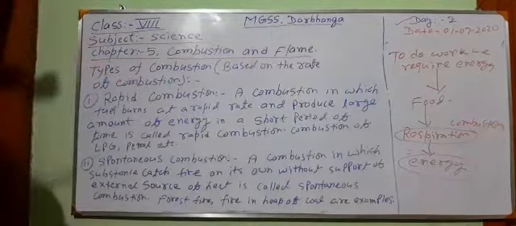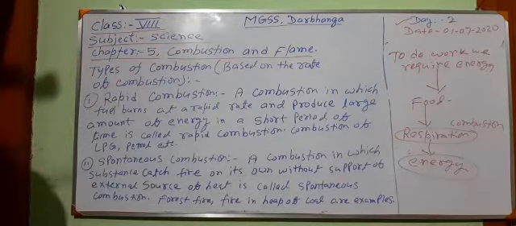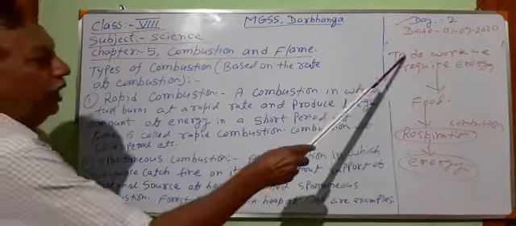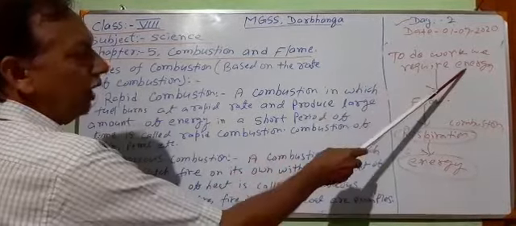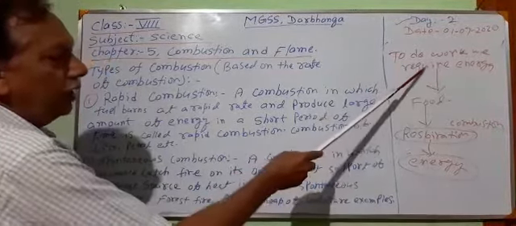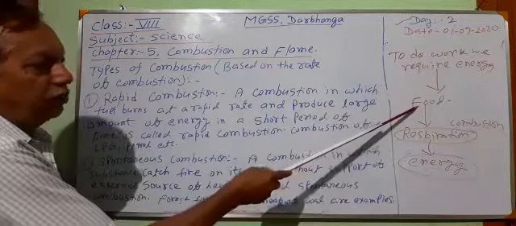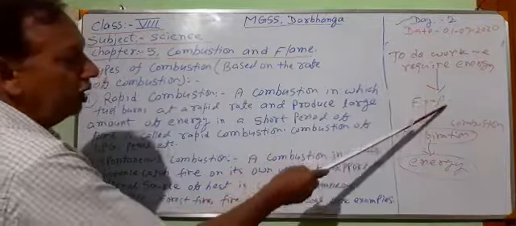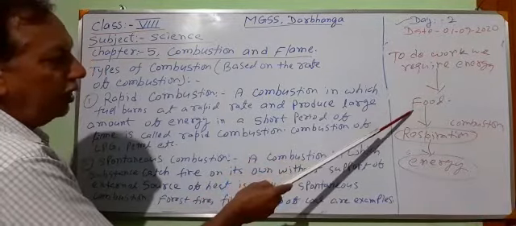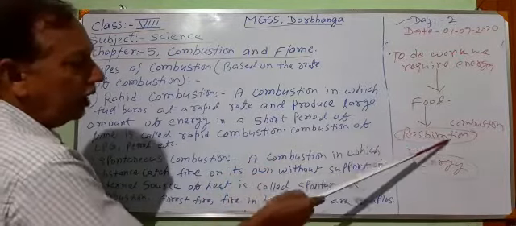Clear? Combustion is necessary for our life also. We have to do different types of work, and for that we require energy. We get energy from food. When we take any food, it is digested, and after digestion, respiration takes place.